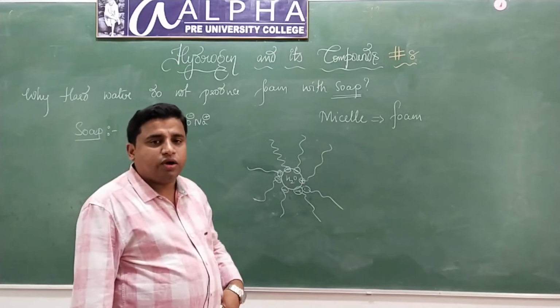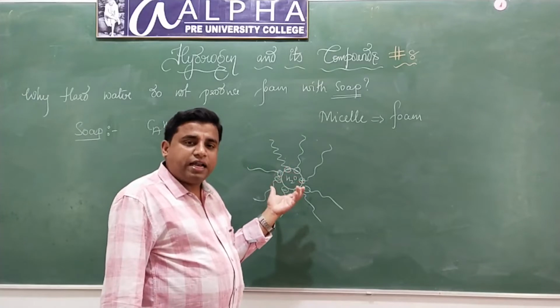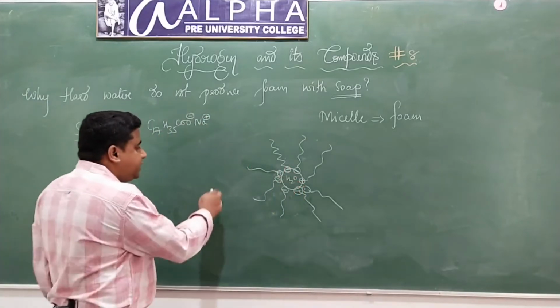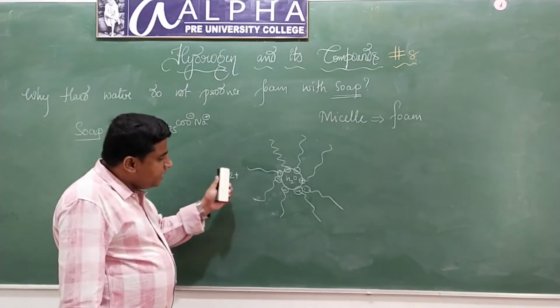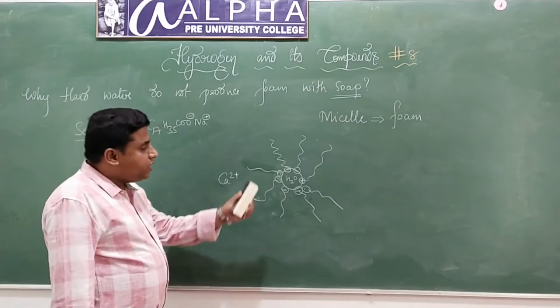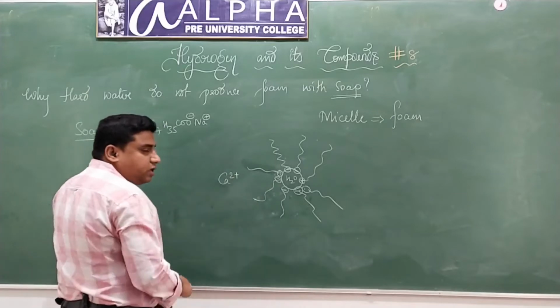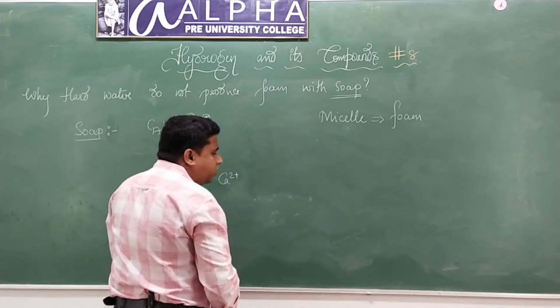But if the insoluble salts of calcium and magnesium are present in water, what will happen? If there is calcium salt or magnesium salt present in this water, that means the water is hard water.